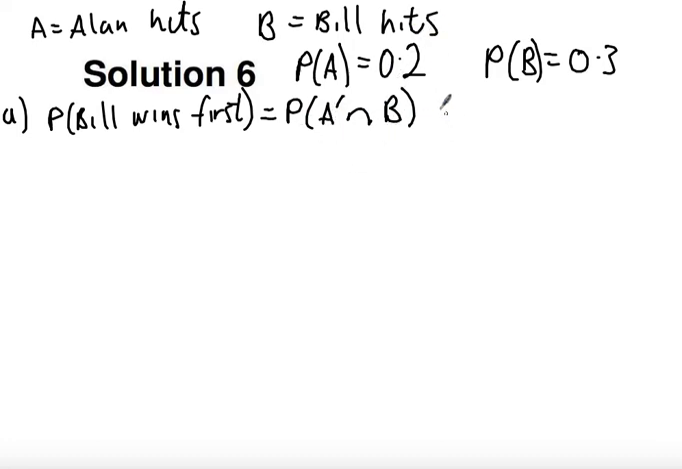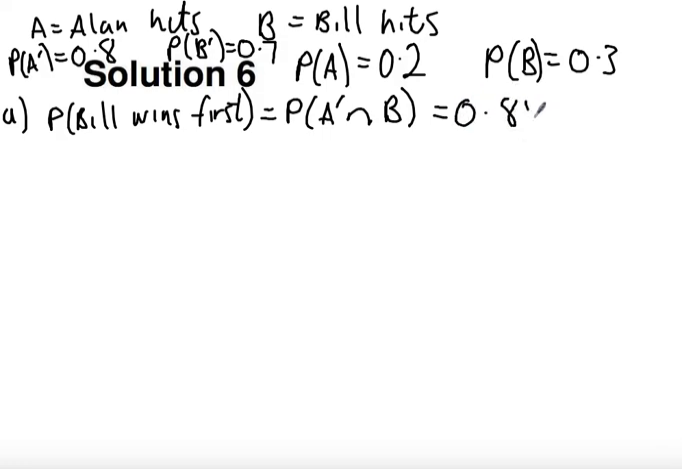Now these are independent events. So A complement, if you need to, perhaps write these on the side as well, is just what adds up to 1. Probability of B complement, we may need later, is going to be 0.7. Okay, so probability that Bill wins on his first throw is 0.8 times 0.3, which is 0.24.